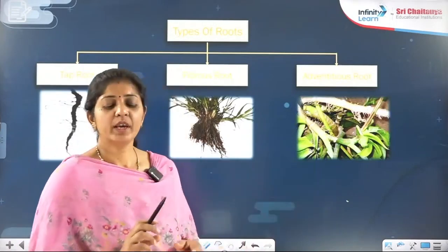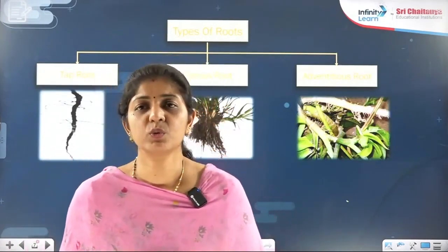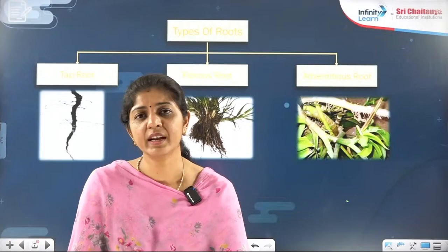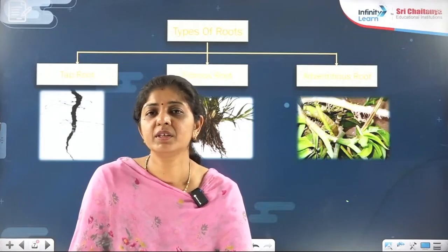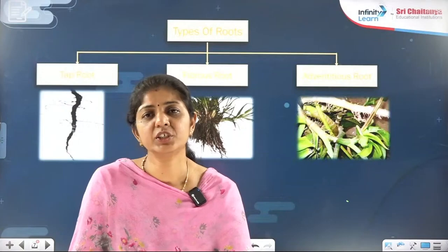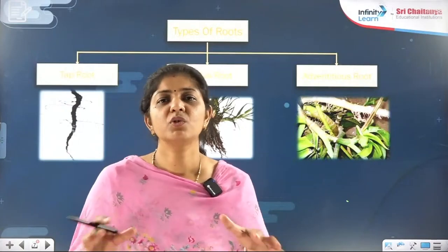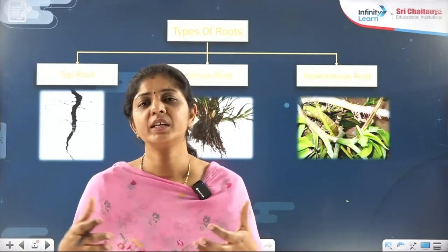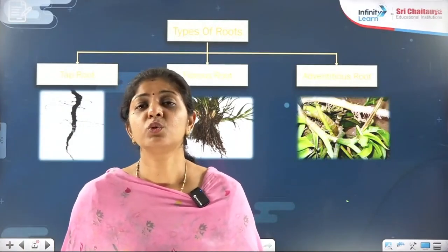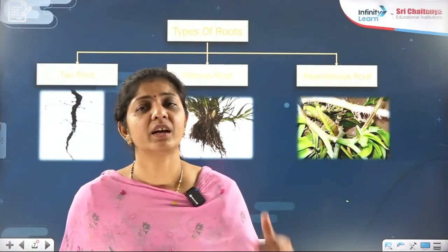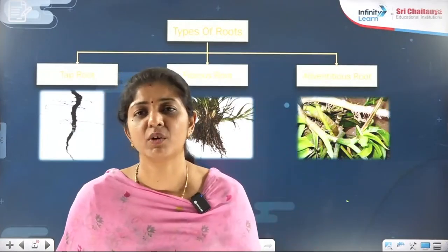I repeat one more thing: using the words root system and shoot system never means that the plant reaches up to the organ system level. Here the word system is like an English term, where a system is working in a coordinated, scientific manner. But here, by root system, we never mean they are reaching the organ system level of hierarchy.